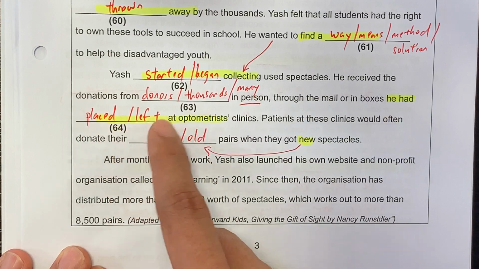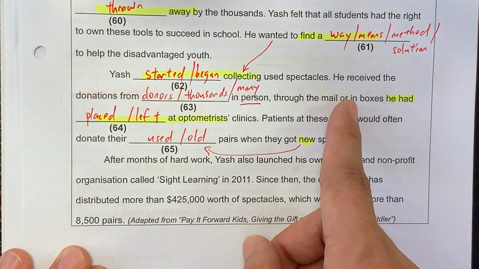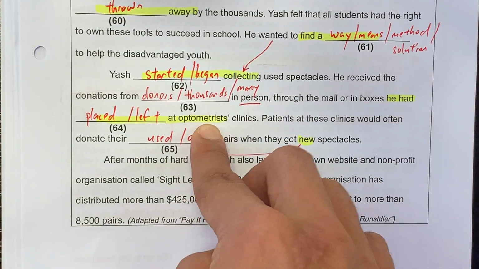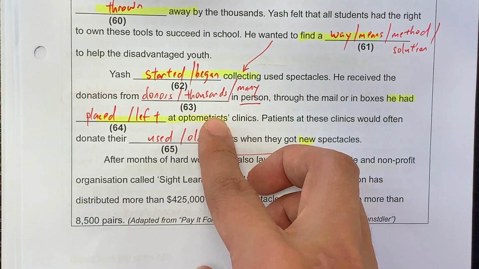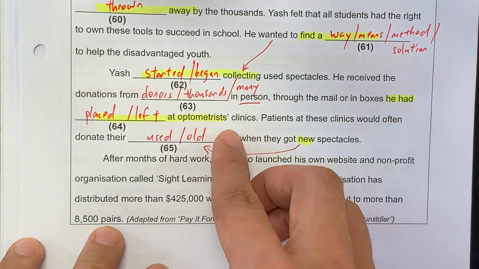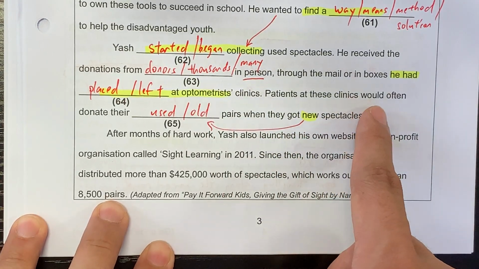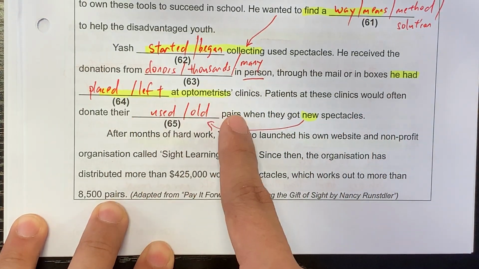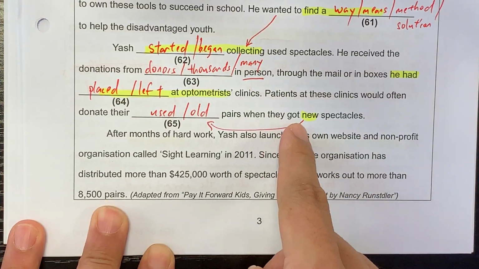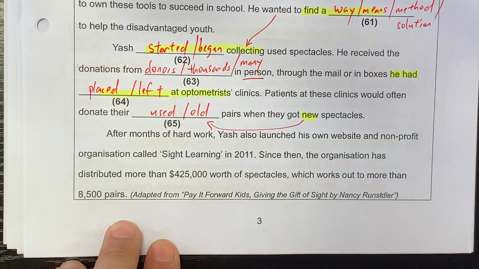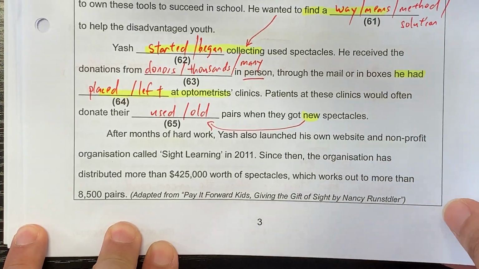He had placed or he had left these boxes at an optometrist clinic. These are people who fix the glasses for you. Okay, patients at these clinics will often donate their used or old pairs when they got new spectacles. So this is the contrast. Or when they buy a new one, they leave the old ones there. Alright.